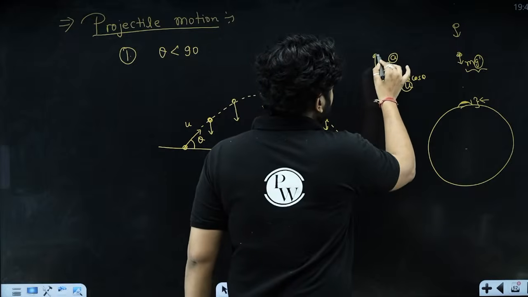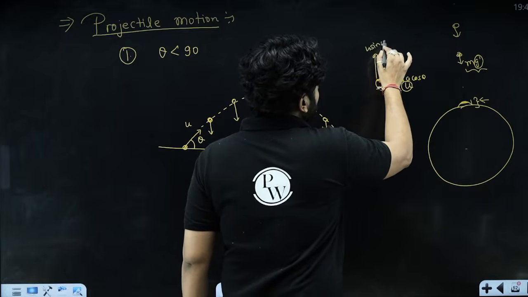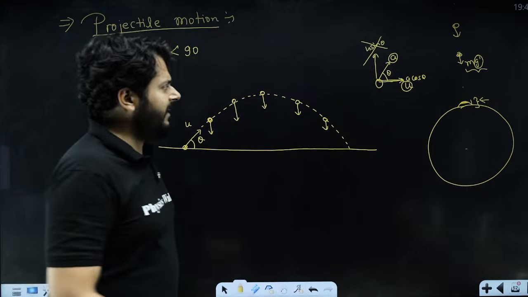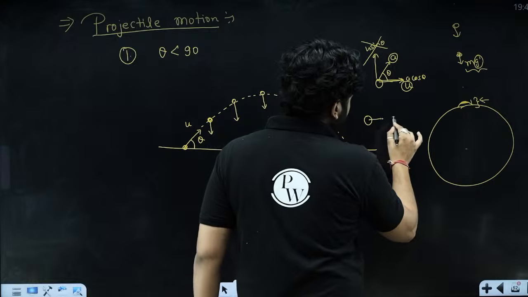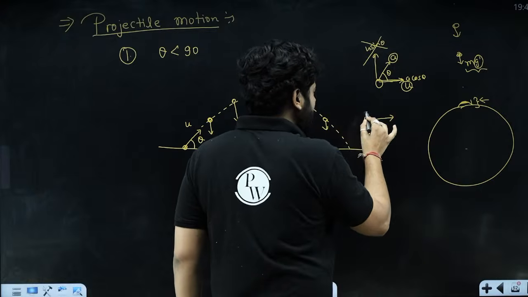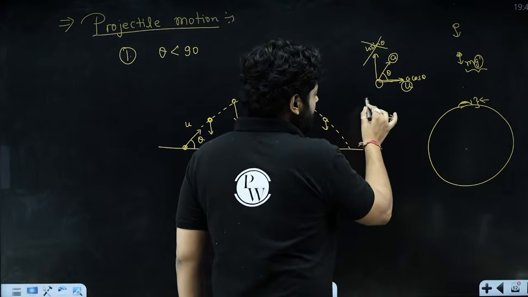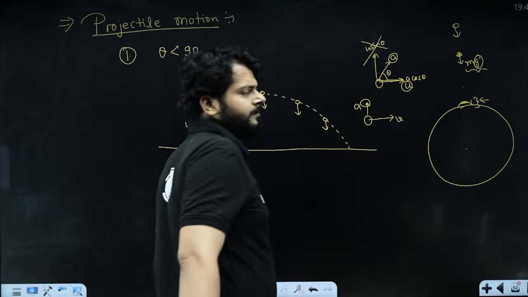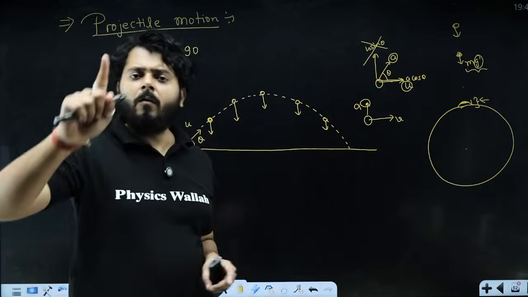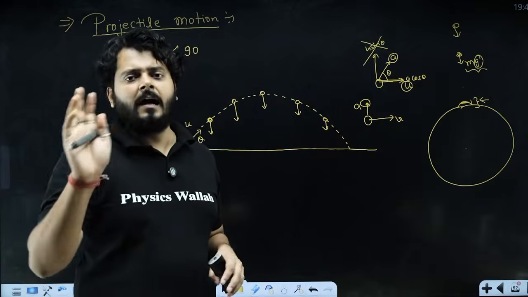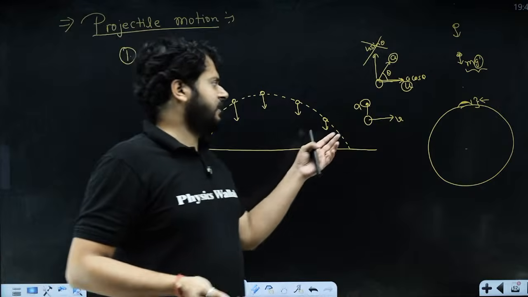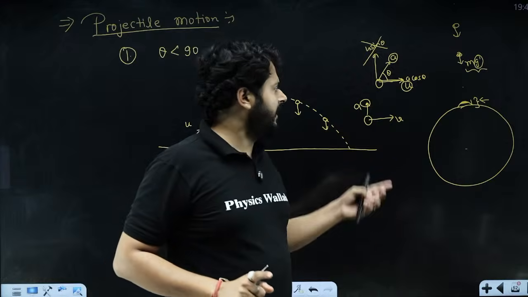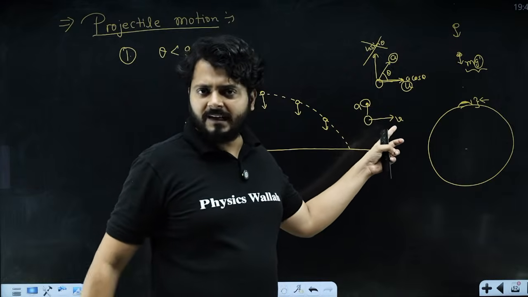And this component, a sin theta, has no effect on the component of velocity u sin theta. I should not say it has no effect, rather it has only one effect, which is to change the direction of the velocity. This acceleration cannot change the magnitude of velocity.